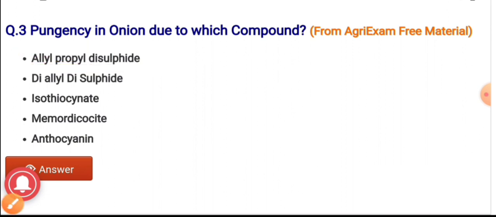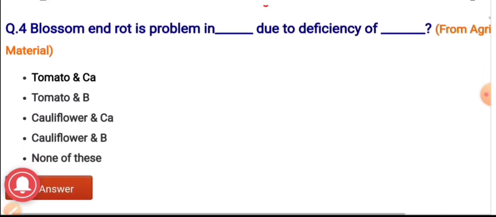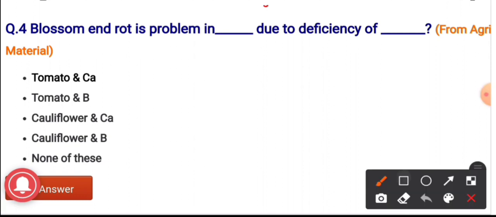Question number 4. The blossom end rot, it is a problem in and due to the deficiency of. The options are tomato and calcium, tomato and boron, cauliflower and calcium, cauliflower and boron, and none of these. And the correct answer is tomato and calcium. The blossom end rot, it is a problem in tomato and it is due to the deficiency of calcium.